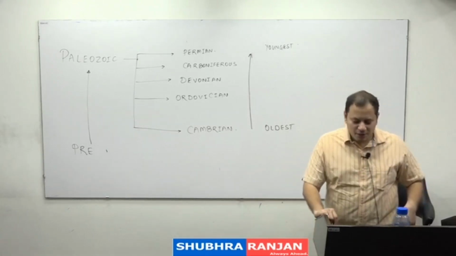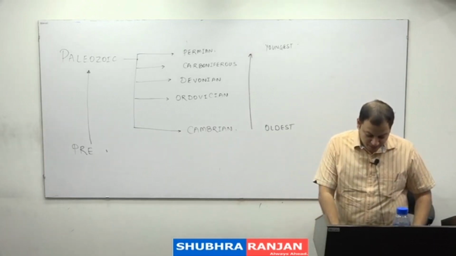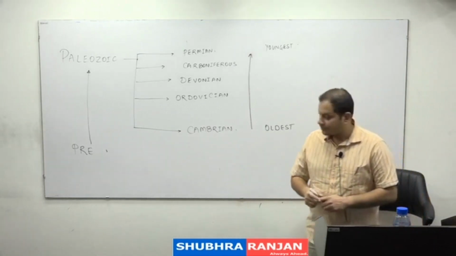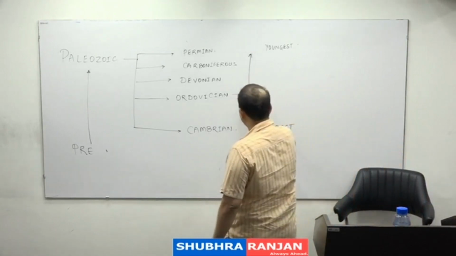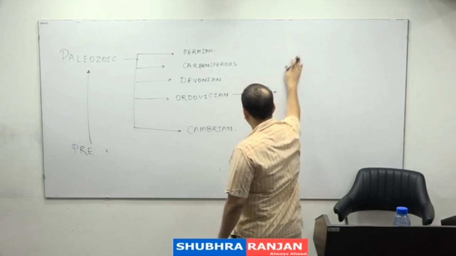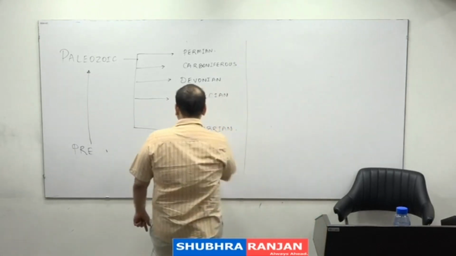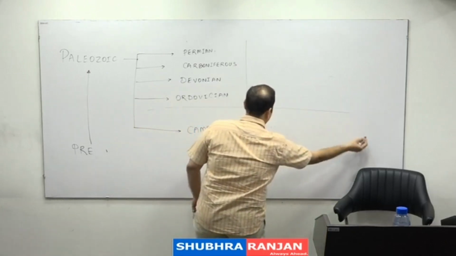But this was the era of marine invertebrates. This was the period of marine invertebrates.